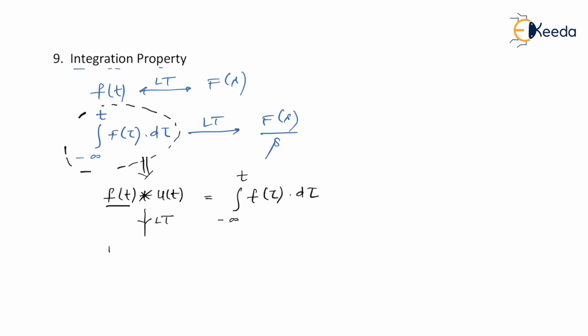Of course, the Laplace transform of f of t would be F of s. Convolution in the time domain results in multiplication in the frequency domain. What is the Laplace transform of u of t? It is 1 upon s. Effectively, it is F of s divided by s, the same thing that you see over here as the Laplace transform. So I'm sure now you have understood the insight of this integration property.